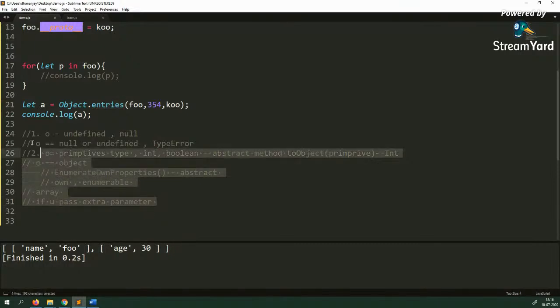You only have to remember this algorithm, and then you always know the behavior of Object.entries. So I strongly recommend each one of you to move beyond the MDN document: go and learn the spec, find things from there, then learn the MDN document, and then you should be fine.